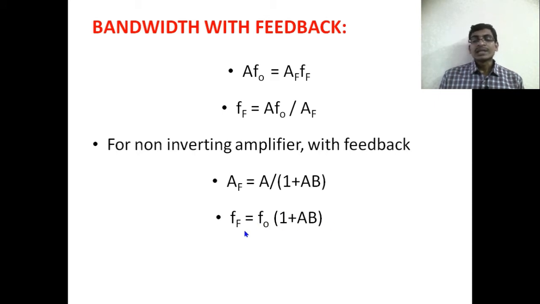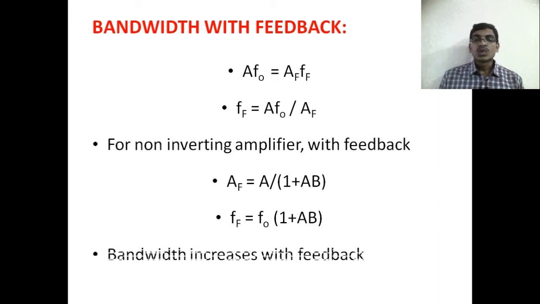So in this equation you can observe FF, the bandwidth with feedback, is equal to F0, the bandwidth without feedback, into 1 plus A beta. So here the bandwidth without feedback is getting multiplied by 1 plus A beta times. That's why the bandwidth is getting increased when we use the negative feedback for our non-inverting amplifier. Therefore, we can say the bandwidth increases with the feedback. It was increased by a factor of 1 plus A beta times: FF is equal to F0 into 1 plus A beta.